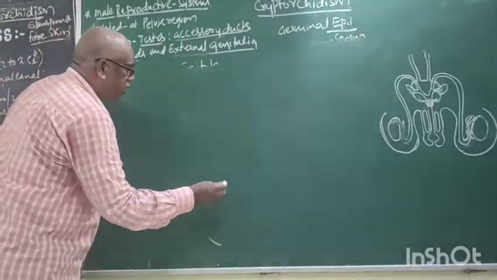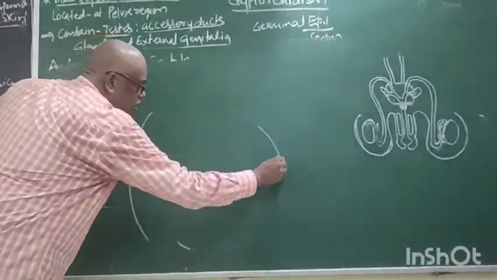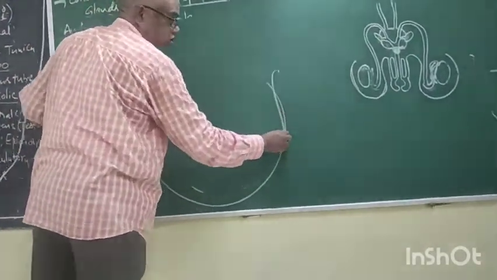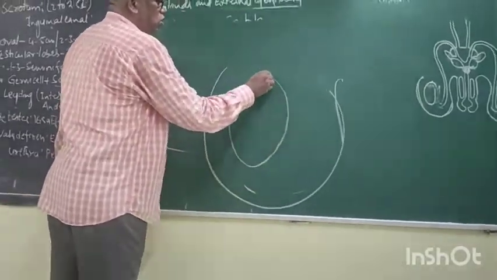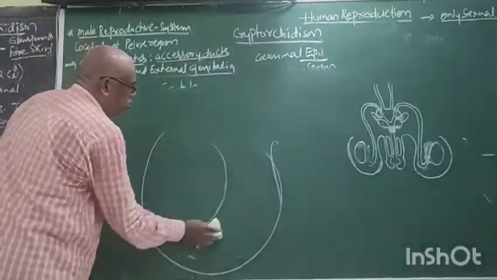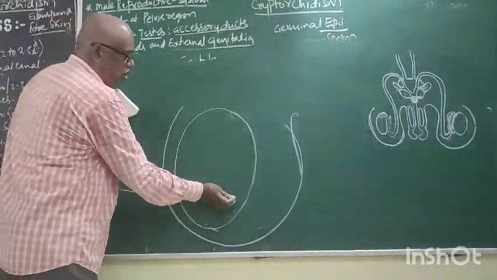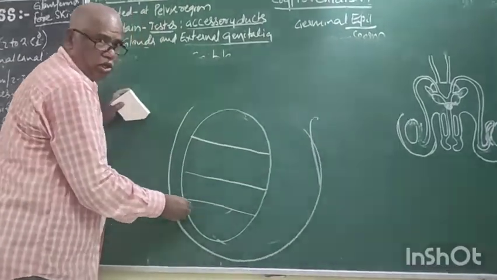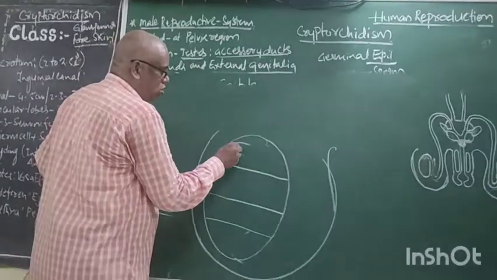See the diagram. What is this? Scrotum. Now what is this? Testis. Now this is a septum, another septum. Now what is this?